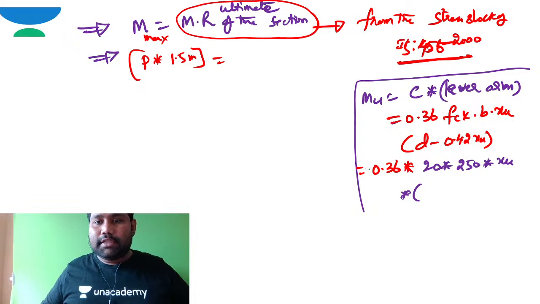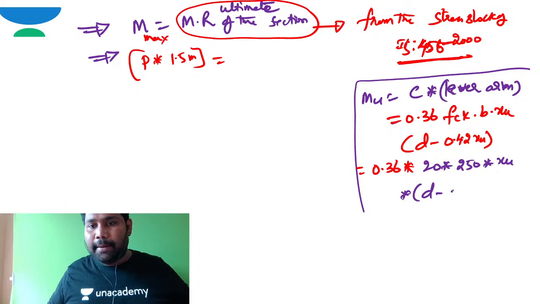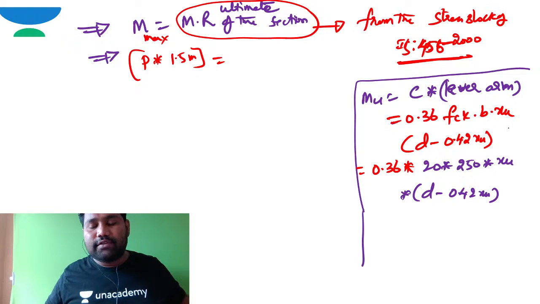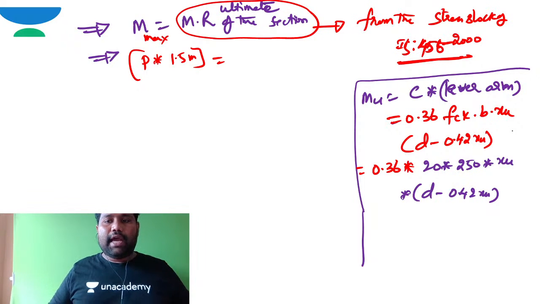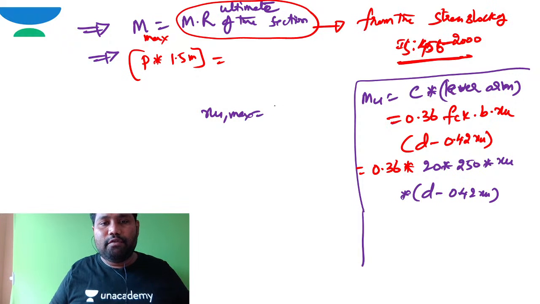So the lever arm is d minus 0.42 XU. If I am able to work out just XU, the problem is over. So how can we work out this XU? Shall I use XU or XU max? It depends on the type of the section. Here I want to find out XU. XU max, since it is Fe 415 type steel,